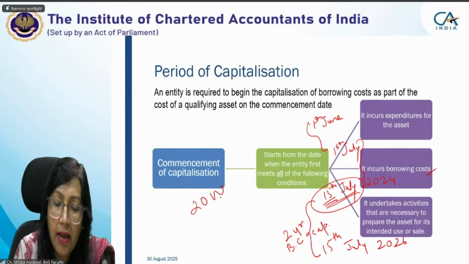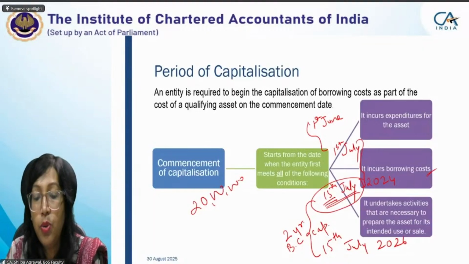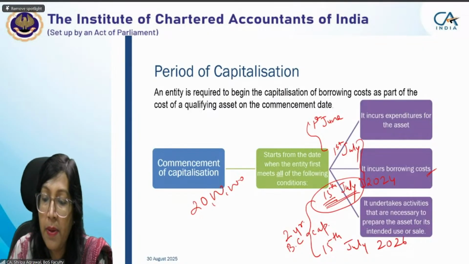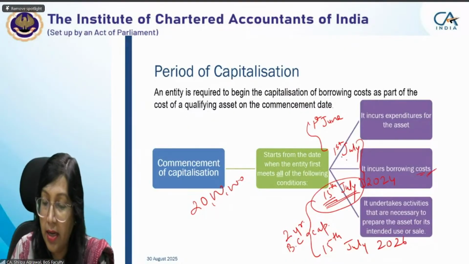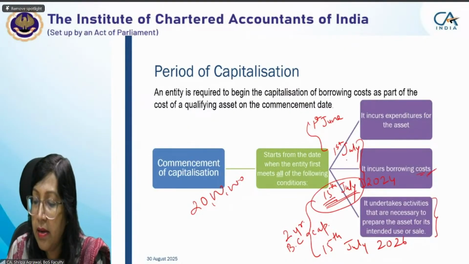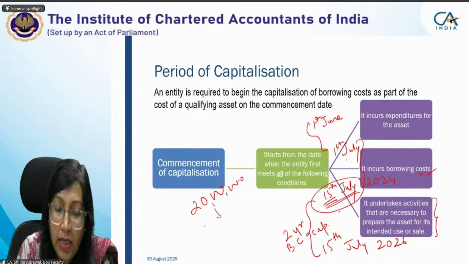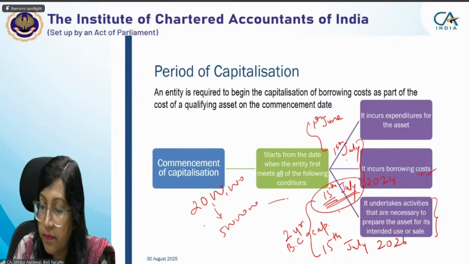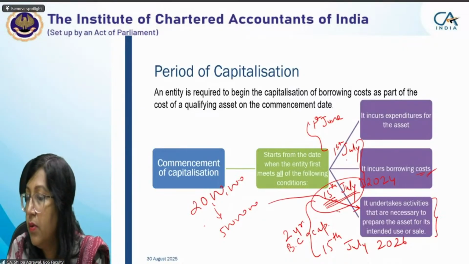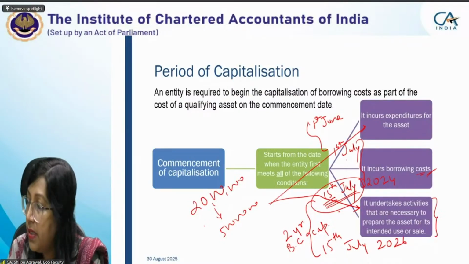I'm coming back to this one here. I took a loan of 20 lakh and did my expenditure on this. I incurred borrowing cost on the 20 lakhs from the day of 1st July, but my commencement period started from 15 July. On 15 July, I have done only expenditure of 5 lakh.